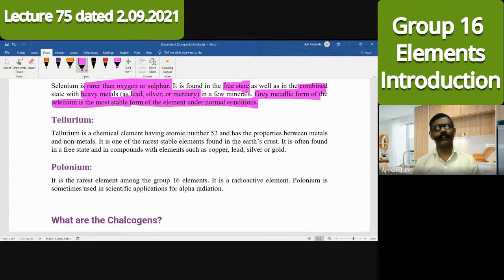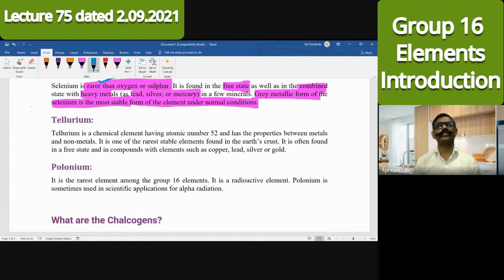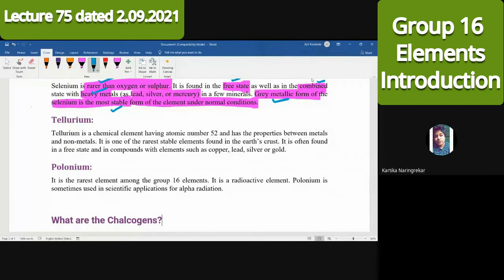Okay, for selenium they have given very short information. So now pay attention to what we have discussed about selenium: it is rarer than oxygen and sulfur. It occurs in the free as well as the combined state. It is one of the heavy metals like lead, silver and mercury. The gray metallic form of selenium is the most stable in normal conditions. Is this information about selenium clear? Yes, sir.